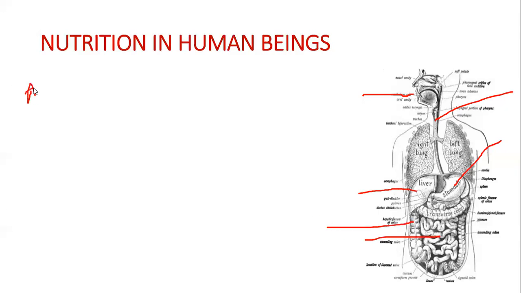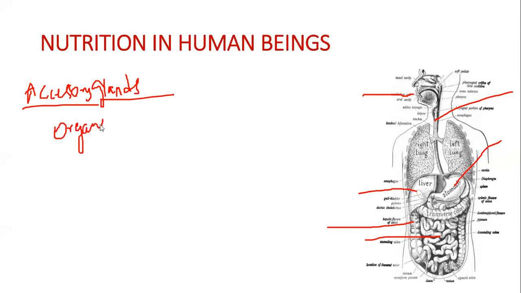So what are accessory glands? Accessory glands are the liver, pancreas, and gallbladder, which I'll be explaining later. But right at this point, you need to remember that these are the glands which help in digestion. They do not participate in digestion directly, they help in digestion. And how do they do that? These organs release some enzymes that help in the breaking down of food.